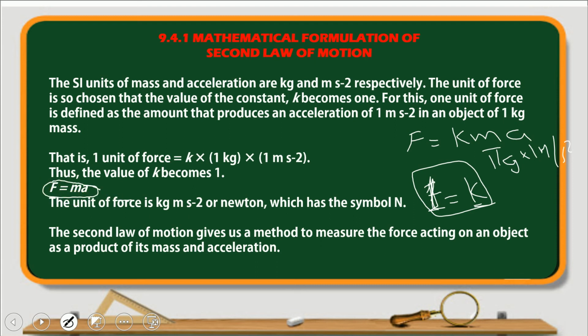F is equal to ma. That is, when a unit force is applied to 1 kg of mass, it will produce 1 meter per second square acceleration. So K becomes 1 and F is equal to ma. Sure, all of you? Because F is equal to ma, this is the force equation. So F is equal to ma is the force equation.